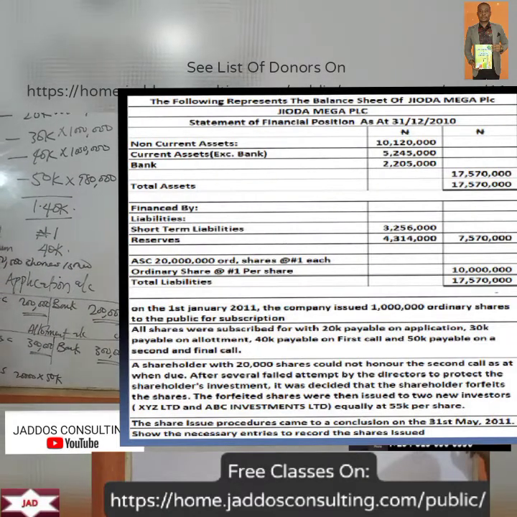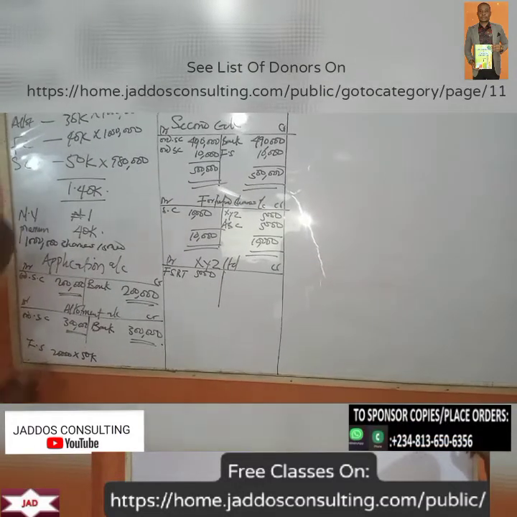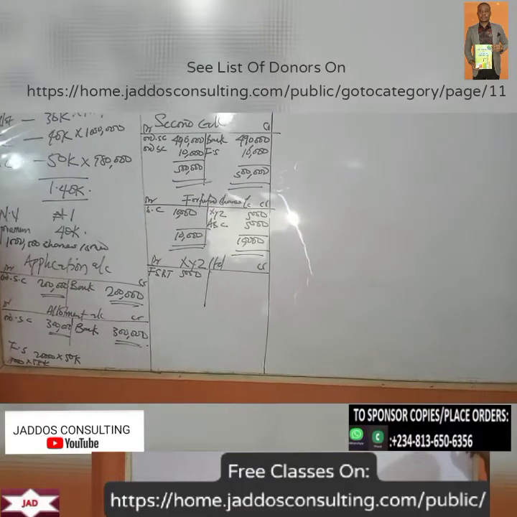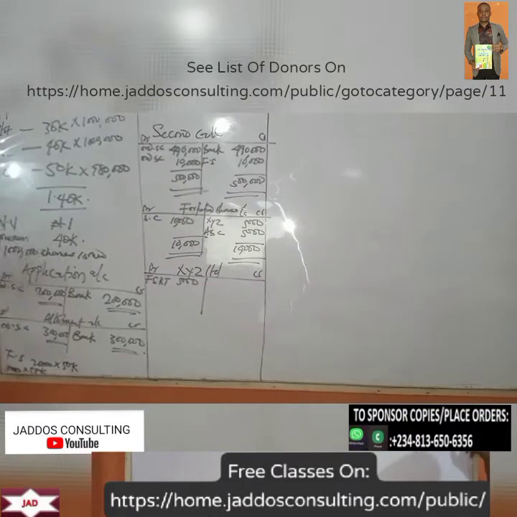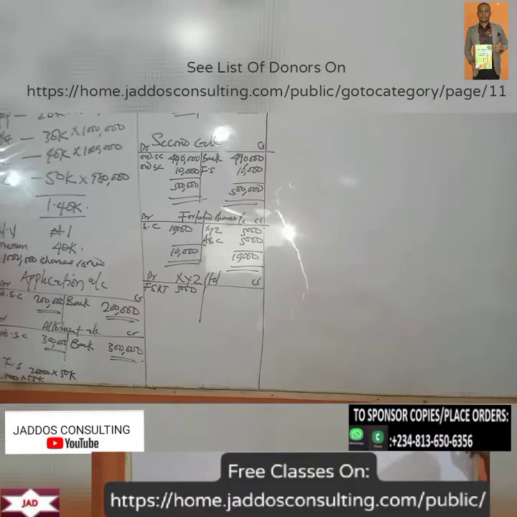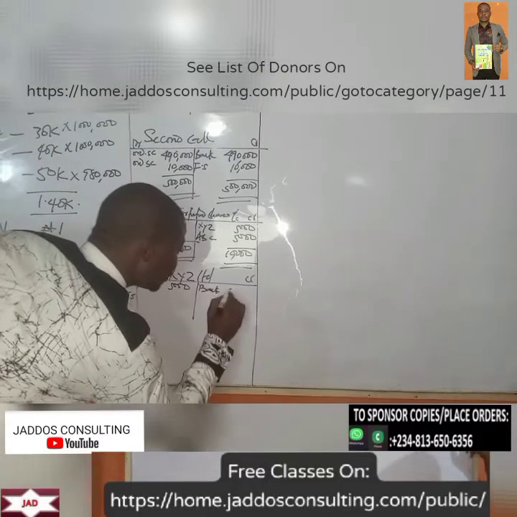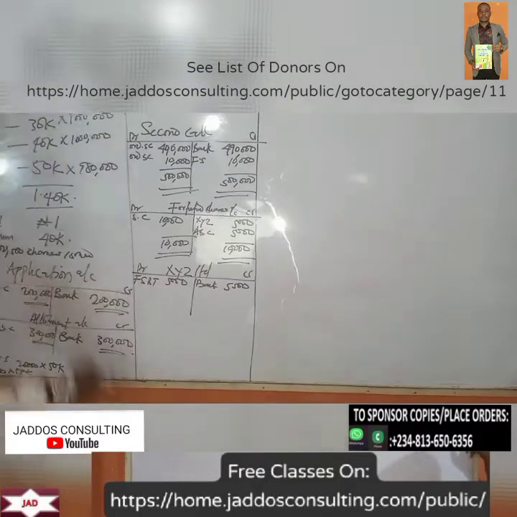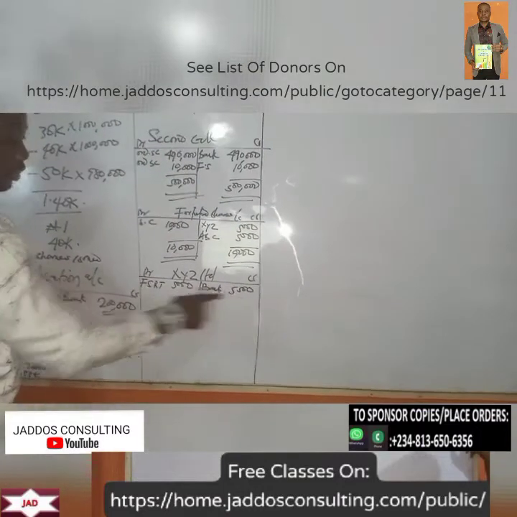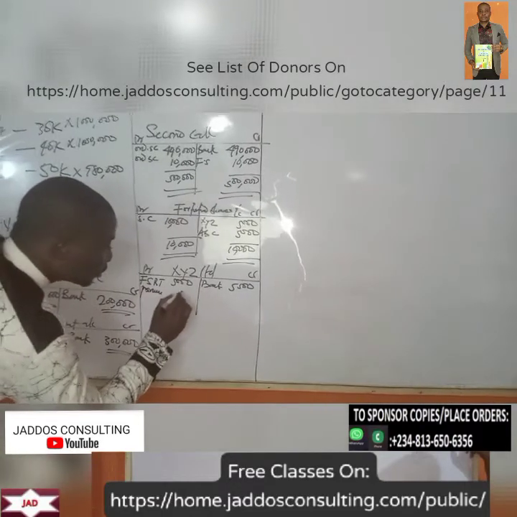So that would be 10,000 units times 55 kobo. So the guy will pay into the bank how much? 5,500. So he was debited 5,000, he paid 5,500. So that means there's a premium on reissue here of how much? 500.